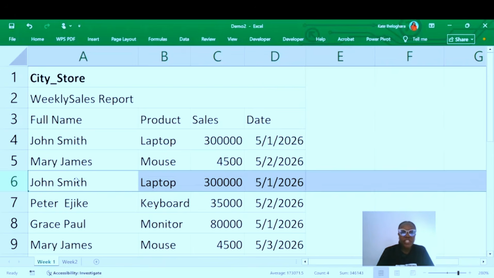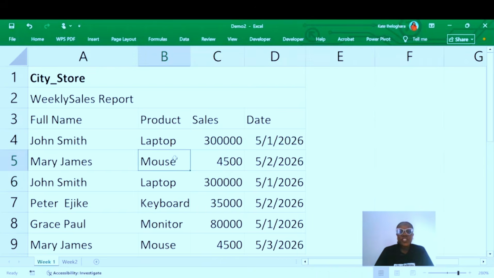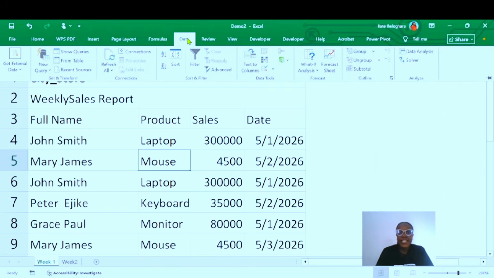So let's launch this data set into our Power Query. Now, how do we bring our Power Query on board? Just click on any cell in your data set and go to the data tab. You can see our data tab. Click on the data tab and you can see this group is called Get and Transform.